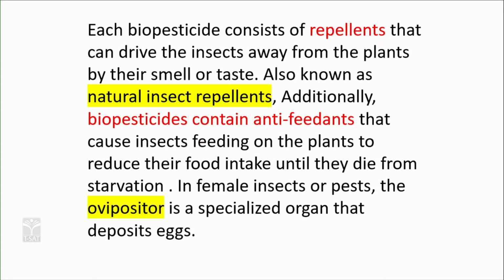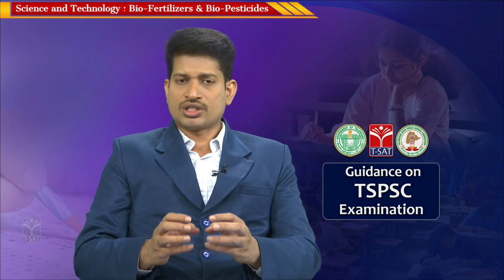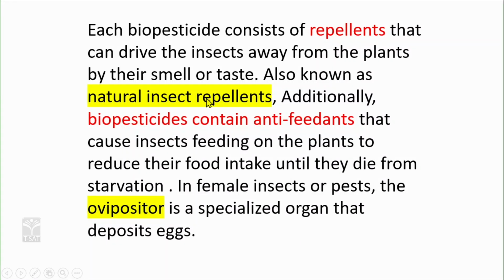In female insects or pests, the ovipositor is a specialized organ that deposits eggs. So, the ovipositor is an organ in the reproductive system of the insect which is responsible for laying eggs. So, the infections caused by the biopesticides will not allow the insects to lay eggs.